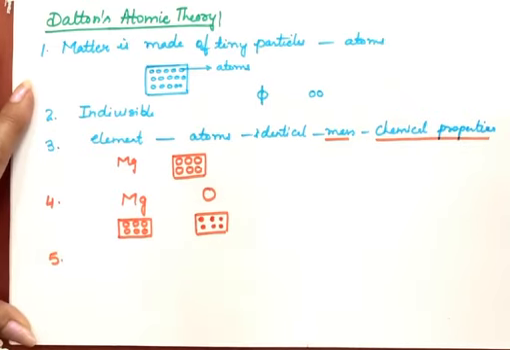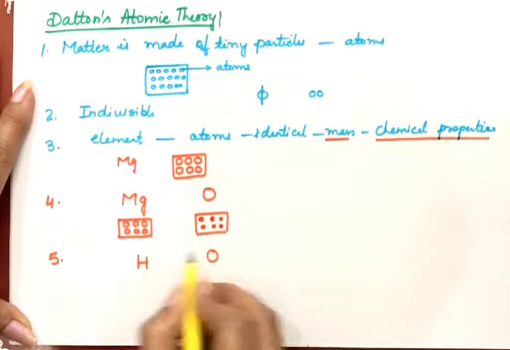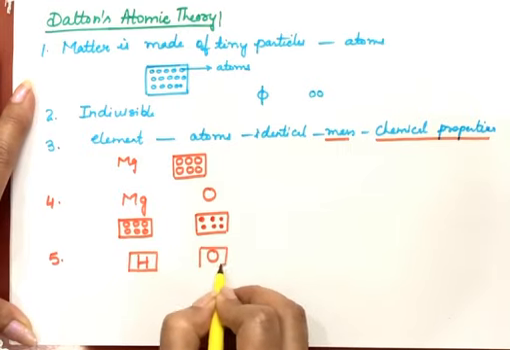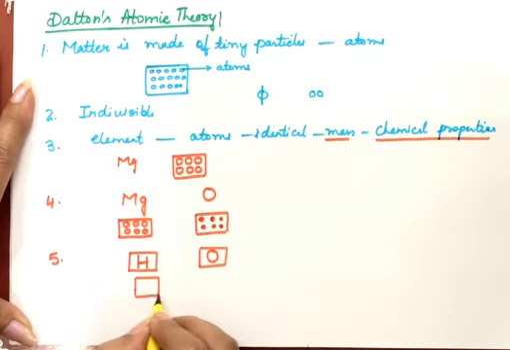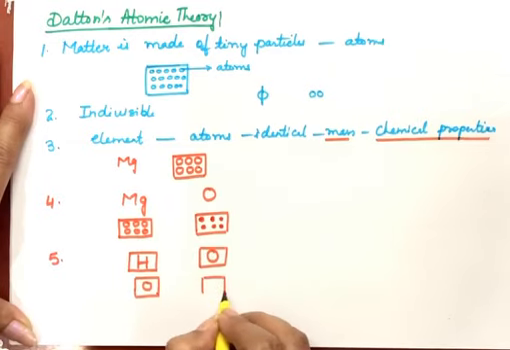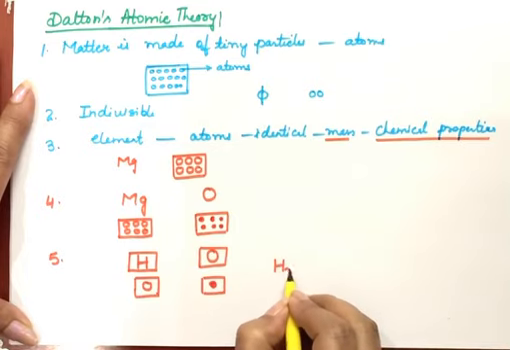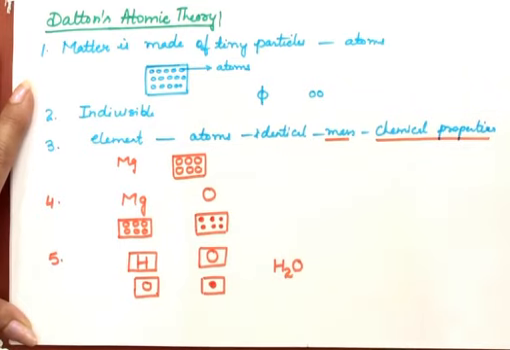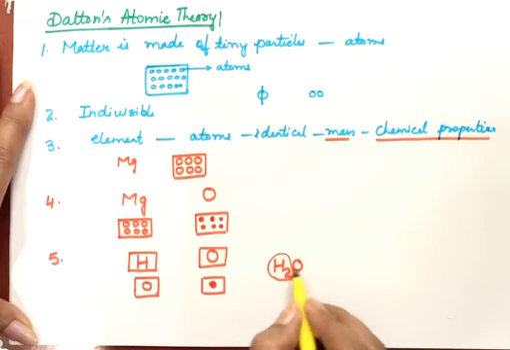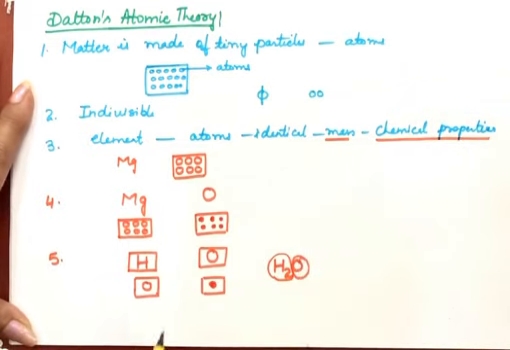Next is, atoms combine. Like hydrogen and oxygen elements I'm taking. The atom of hydrogen is this, and the atom of oxygen I'm drawing like this. The atoms of these elements combine, and they always combine in whole number ratio. Hydrogen and oxygen combine to form a compound, that is water. Two atoms of hydrogen have combined here and one atom of oxygen to form this compound. So fifth point of this theory is atoms always combine. How are the atoms combining? They always combine in small whole numbers to form a compound.